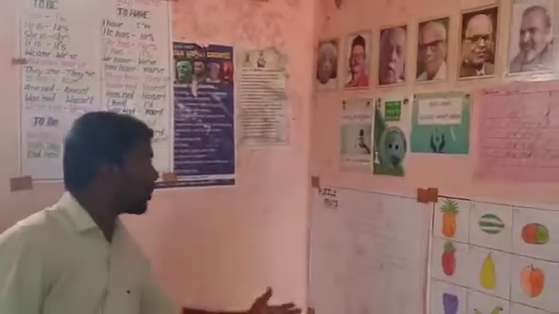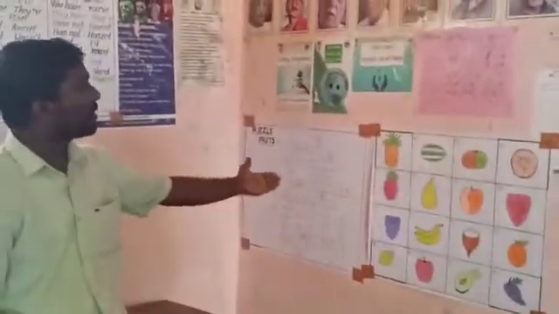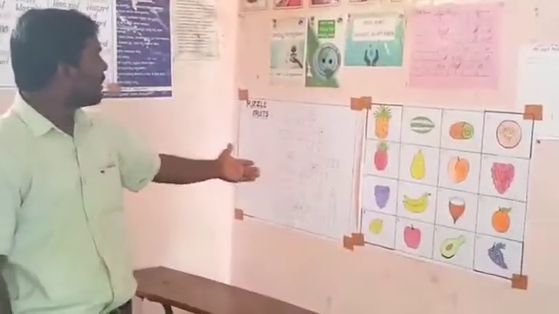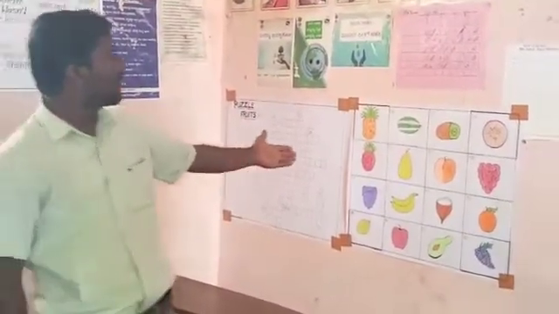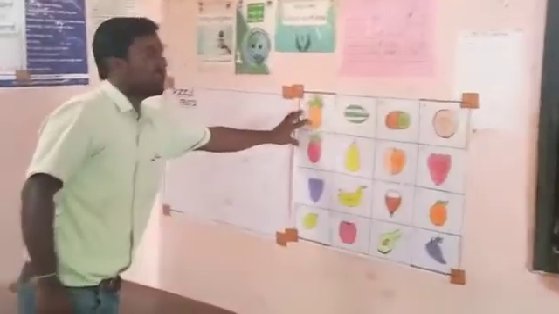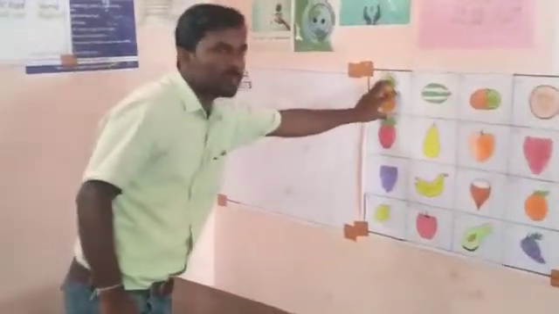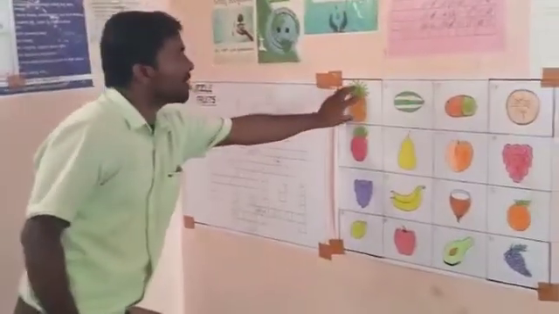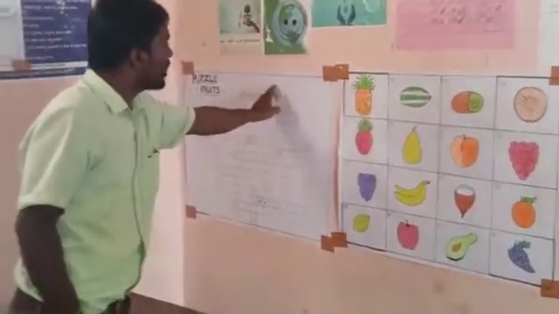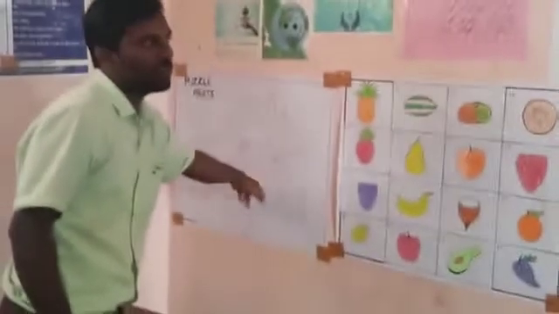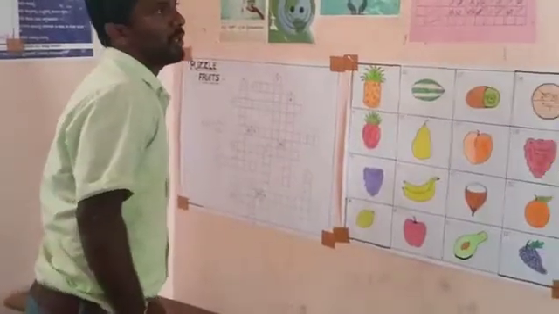And one more chart is prepared by our student, that is a puzzle chart of vegetables and fruits. He has drawn this picture on his own, and he has given pictures as clues, and on the basis of these pictures the answers will appear. For example, this is pineapple. Number 1 is here, you can fill in pineapple. This kind of chart has been made by the student.